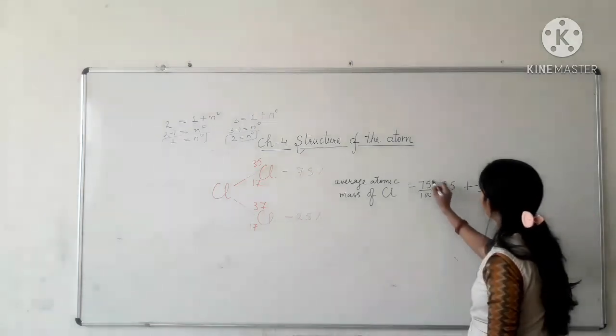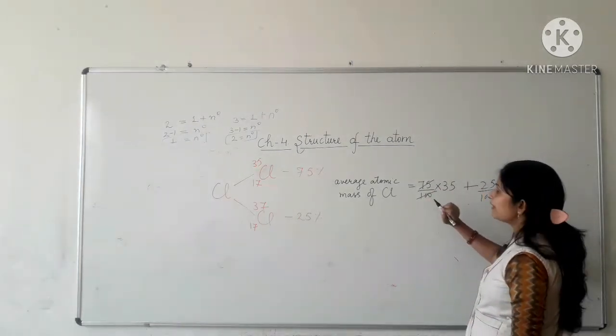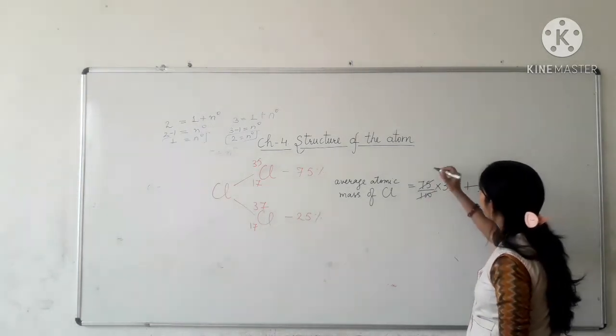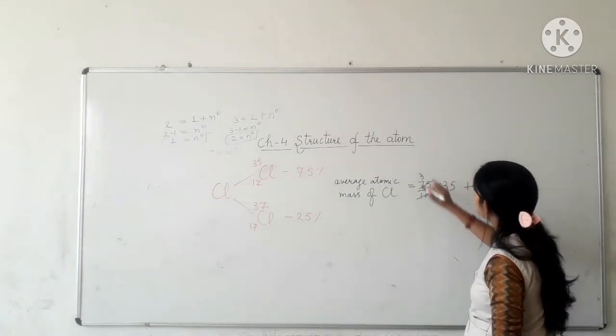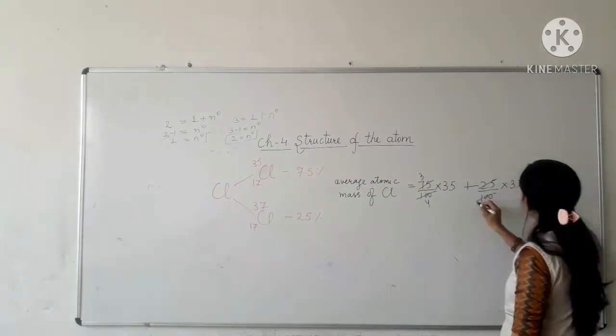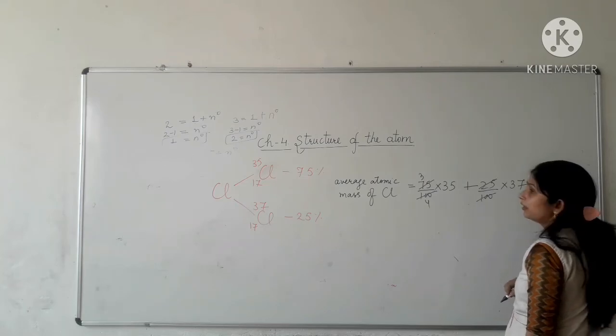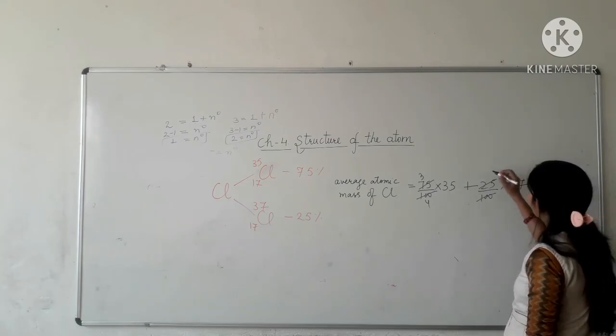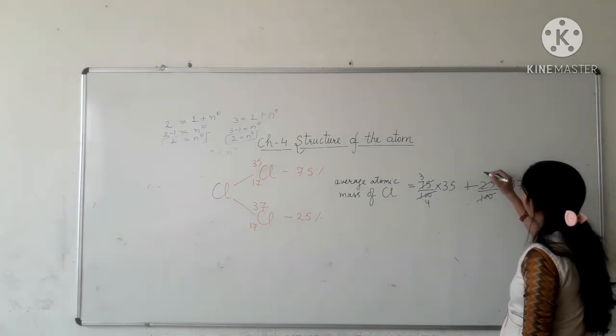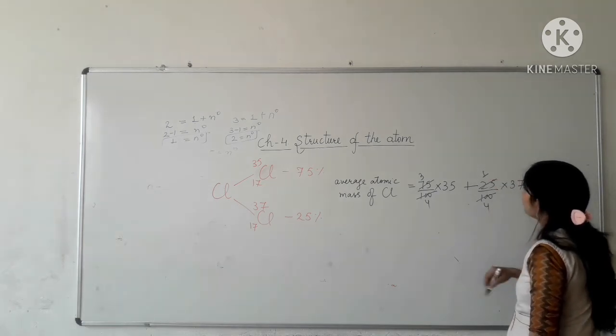Okay, now divide 75 and 100 by 25, we will get 3/4. Here also we will divide 25 and 100 by 25, we will get 1/4.